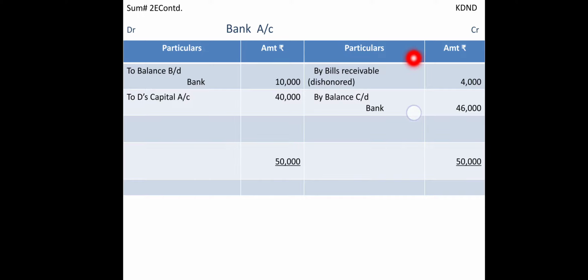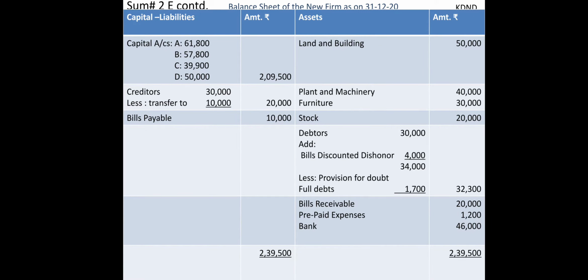So we are going to pay by bills receivable into the bank dishonor, and it will obviously increase our debtors. So here you can see I had given the entry for that, debtors add bills discounted dishonor.